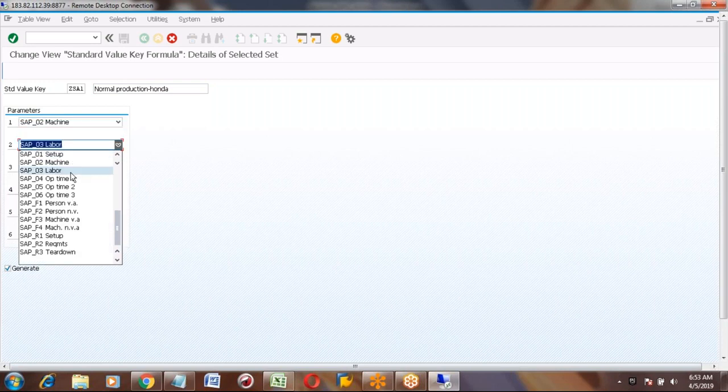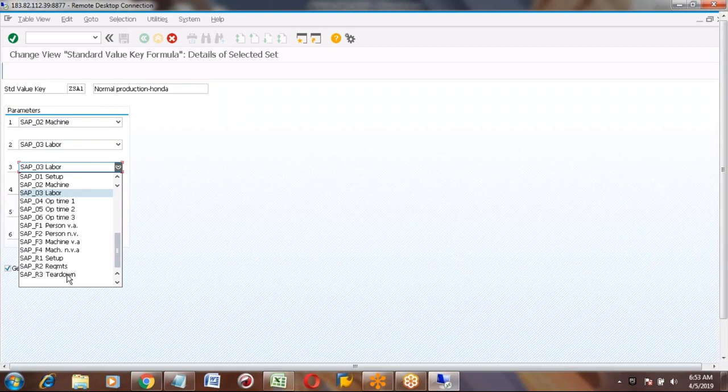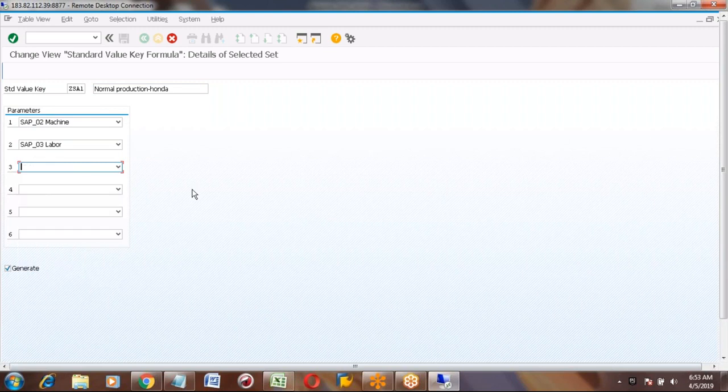From your experience, you were working in many production projects, usually which ones do they take for this kind of standard value key? Generally, we will use normal production like setup, machine, and labor. These three only. Okay.